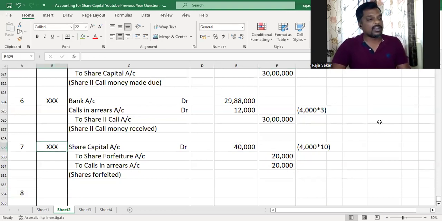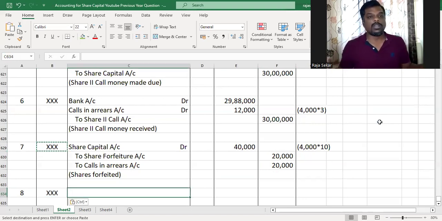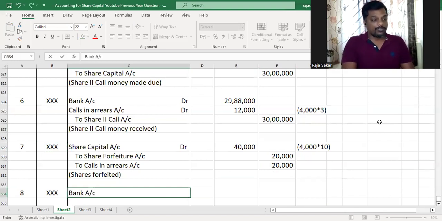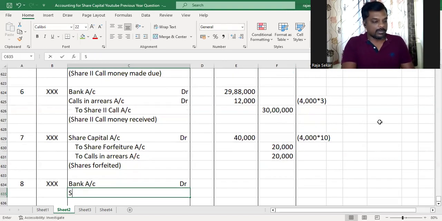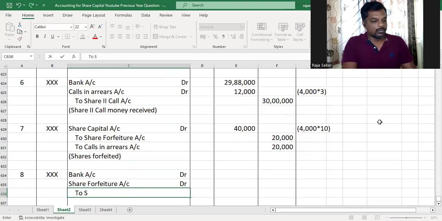And these shares have been reissued for rupees 8 as fully paid up. So there is a discount there. Fully paid up means face value paid up, which is 10 rupees, and they've only reissued it for 8, but considering it as 10 rupees paid up, so 2 rupees discount has been given. And whenever there is discount, the journal entry for reissue is what, my dear children? It's bank account debit, share forfeiture account debit to share capital account. Understood or not? To share capital account.